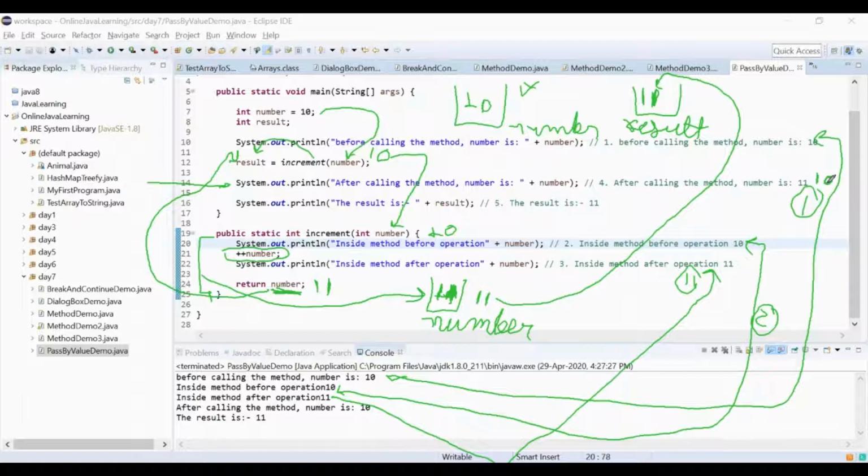After the calling method, the number is 10. See the picture, what it says, and write that up. See, it is still 10, right? Nobody has incremented this number inside here.